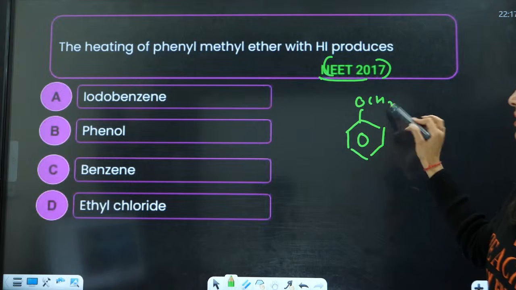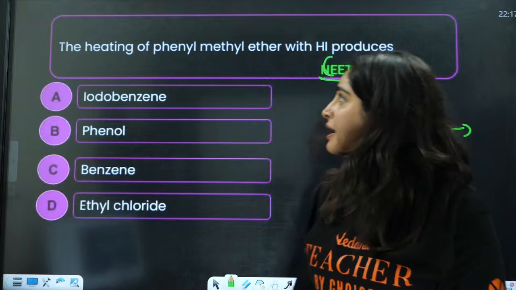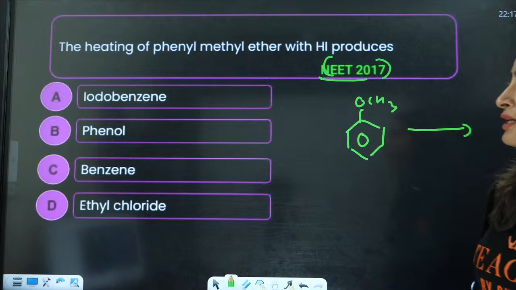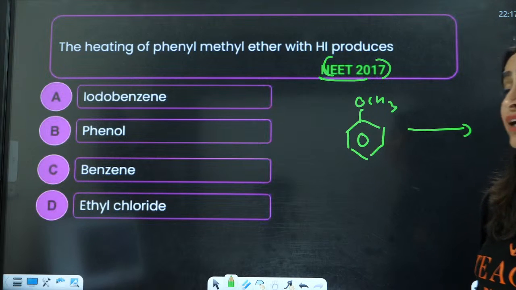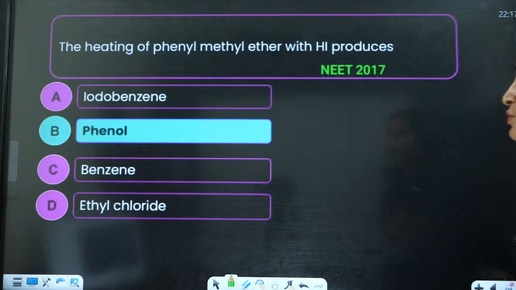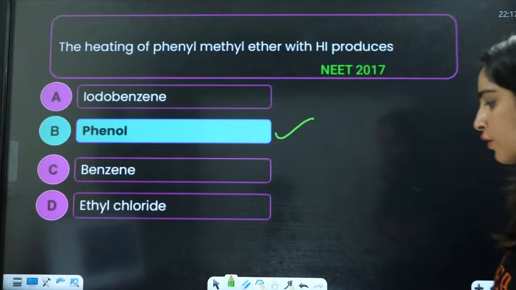Phenyl methyl ether, same question as 2017 anisole they are talking about, right? Phenyl methyl ether with HI, what does this produce? This produces phenol. This bond will be broken down. Very good.